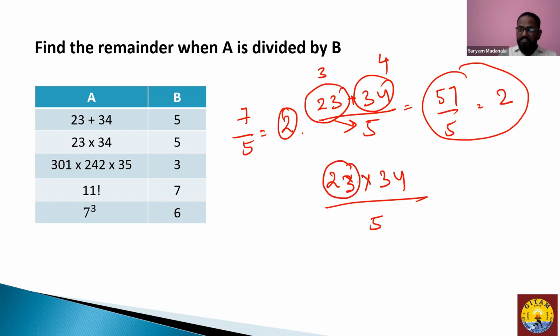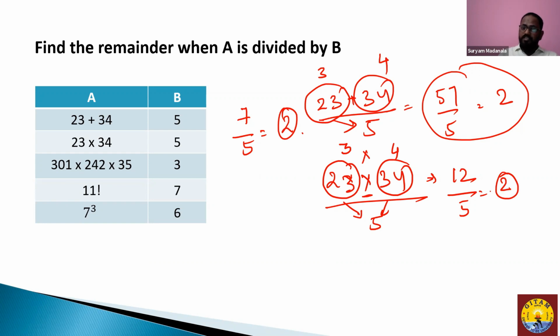Now you divide 23 with 5, you get remainder as 3. You divide 34 with 5, you get remainder as 4. Since the operator used over here is multiplication, you multiply them, you get 12. When divided by 5, you get remainder as 2. So this is the easier way to identify it. You can multiply this and again start dividing it with 5, you will still get the remainder as 2. For another example, we see here 301 into 242.